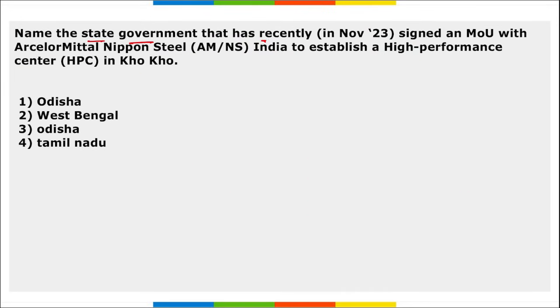Name the state government that recently signed an MOU with ArcelorMittal Nippon Steel India to establish a high performance center in Kho-Kho. So in order to establish a high performance center for Kho-Kho, so that more and more students can take part in this game, where was this high performance center for Kho-Kho set up? It was set up in Odisha. Option 1 and 3 are the same. So in Odisha it was set up. Correct? Take a note of this.